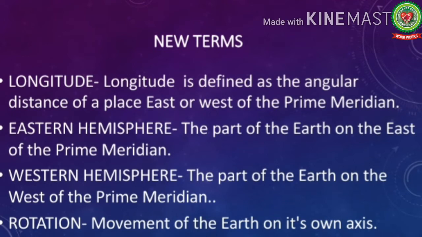Number 2, Eastern Hemisphere, the part of the earth on the east of the prime meridian. Number 3, Western Hemisphere, the part of the earth on the west of the prime meridian. Number 4, rotation, movement of the earth on its own axis.